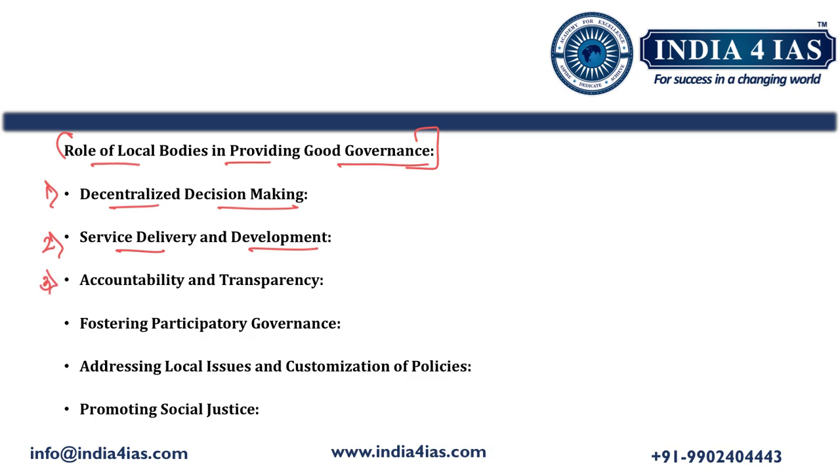Then the third importance is accountability and transparency. By involving citizens directly in the governance process through mechanisms like Gram Sabhas and ward committees, local bodies increase accountability and transparency. Then the fourth role is fostering participatory governance.